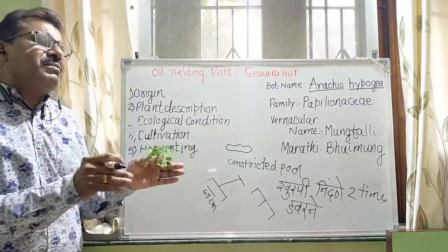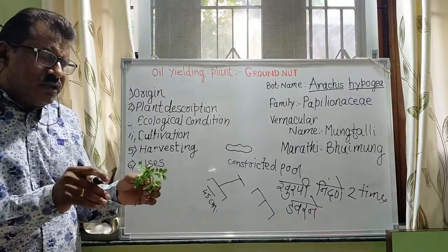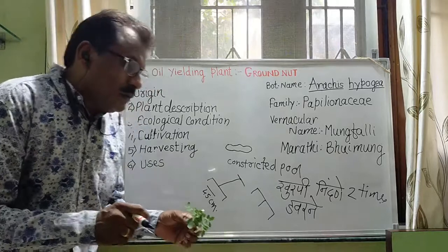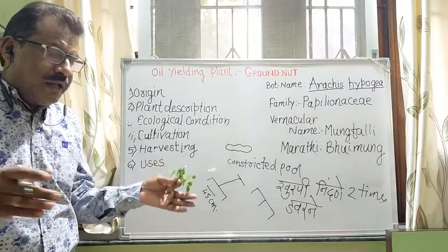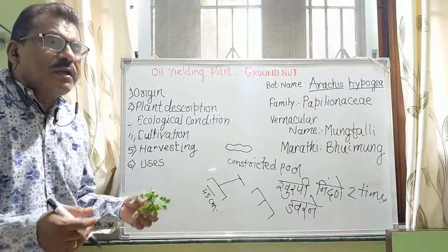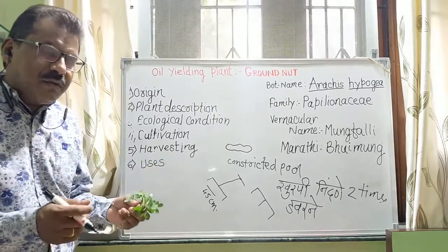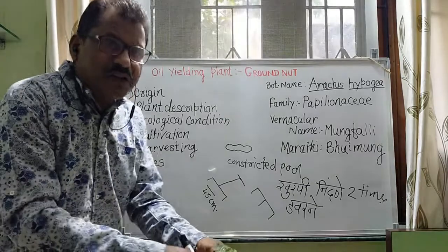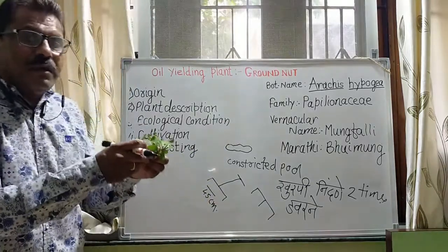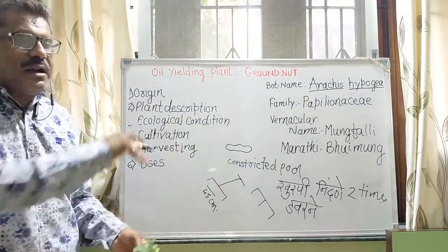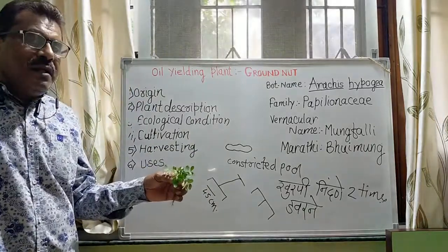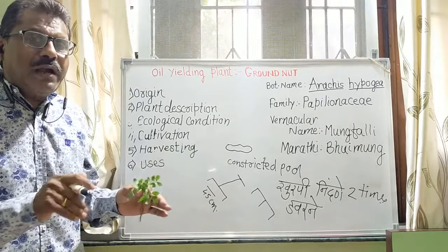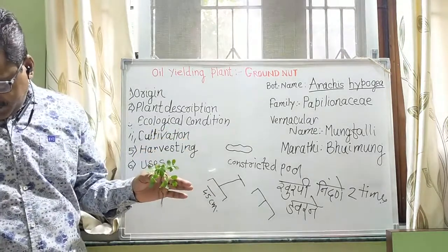With the help of laborers, and sometimes nowadays with machines, it is dug, but in country areas the plant is just pulled and the pods are collected. The pods are dried in the open field in the farm, and then stored and ready for markets.